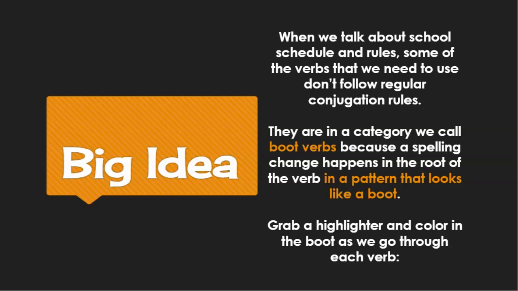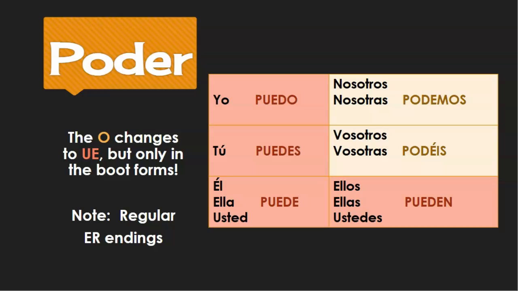So we talked a lot about E to IE verbs in our last notes, and there's actually two more kinds of boot verbs, but today we're just going to cover one. Shouldn't take too long. We're going to cover verbs that the O changes to UE, and that's both E and IE verbs that do this. There's only a couple. So let's start with this one.